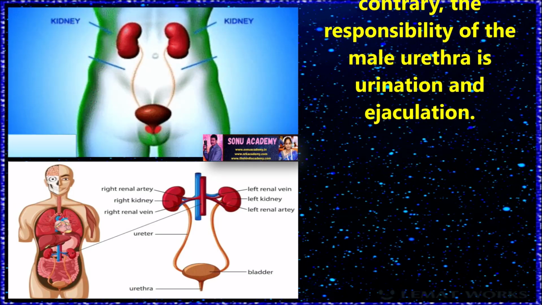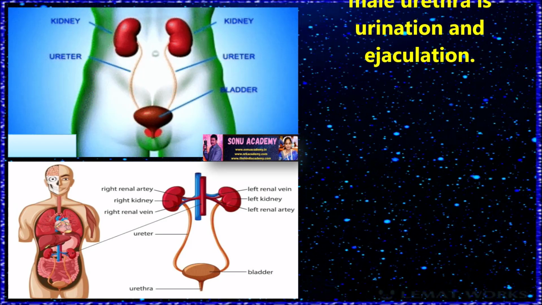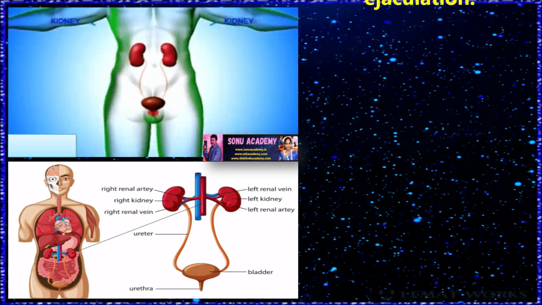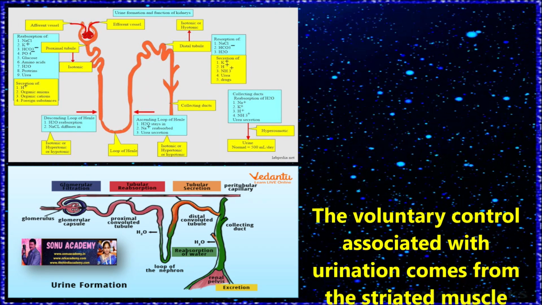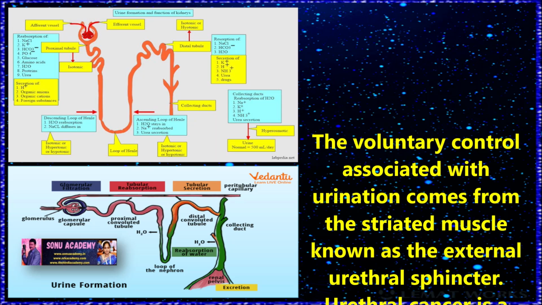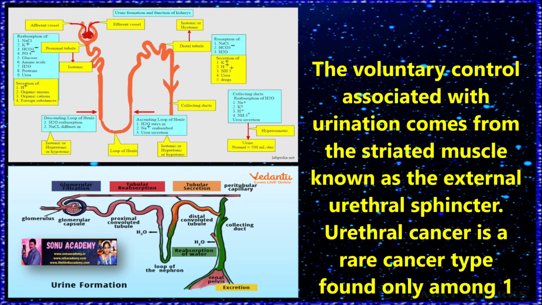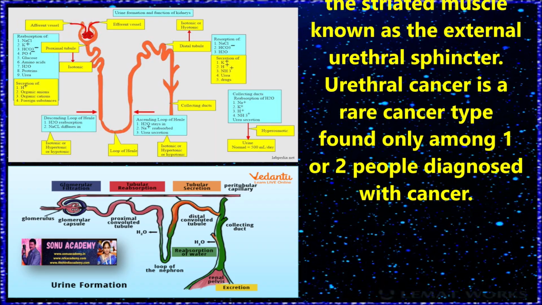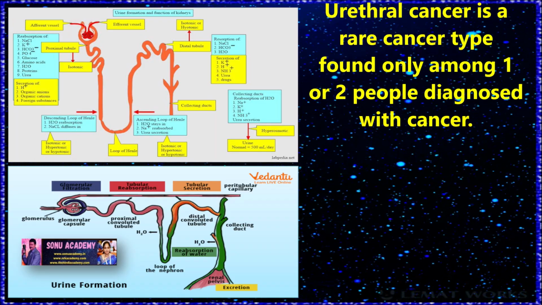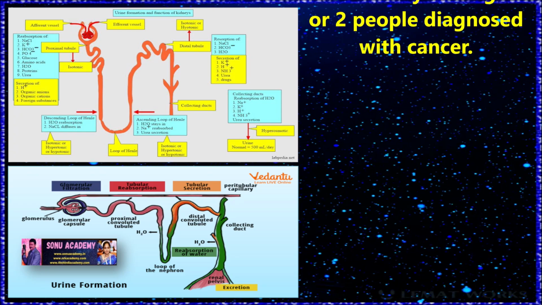On the contrary, the responsibility of the male urethra is urination and ejaculation. The voluntary control associated with urination comes from the striated muscles known as the external urethral sphincter. Urethral cancer is a rare cancer type, found in only 1 or 2 percent of people diagnosed with cancer.